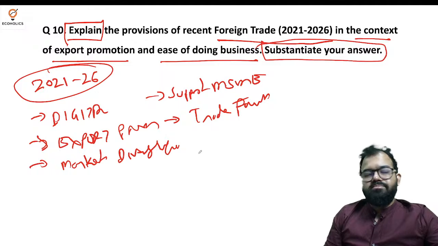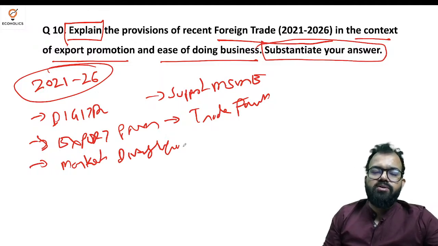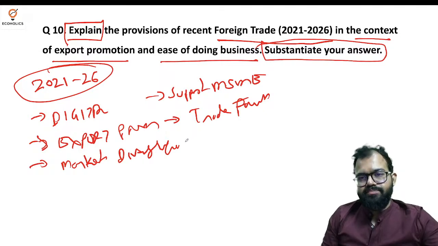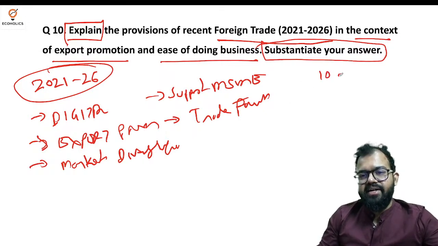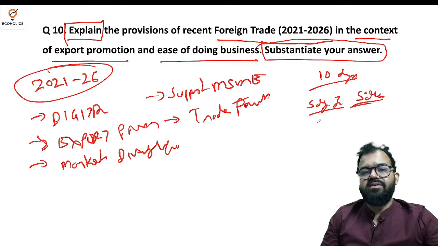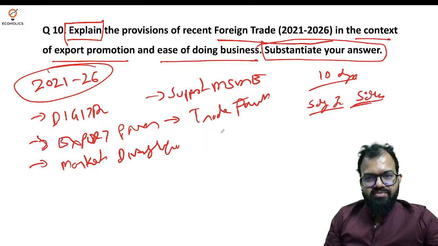I know some people who import from China or from Western countries, and the amount of time it takes is huge. Suppose it takes 10 days for something to come from China: it will take 5 days to reach India, but it will take 5 days in customs to get the clearance, and that is where we are losing.